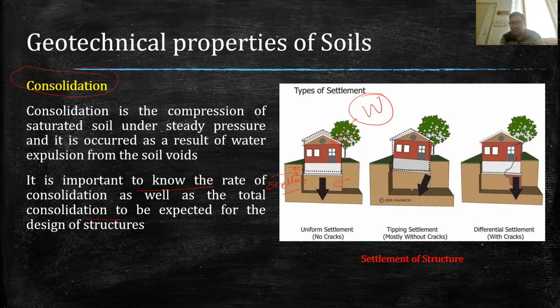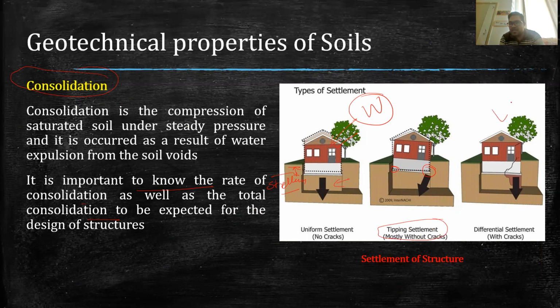Similarly, sometimes what happens is this settlement is not occurring uniformly. Say for example, only the tip of the house is settling, the other part is not settling. So in that case it is called the tipping settlement.